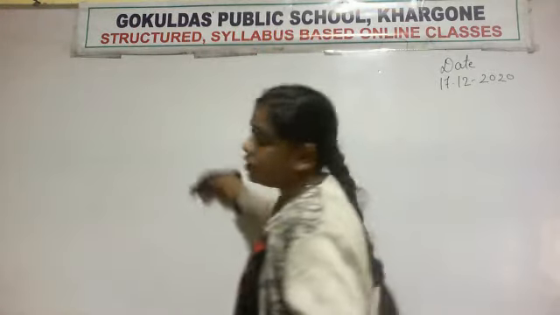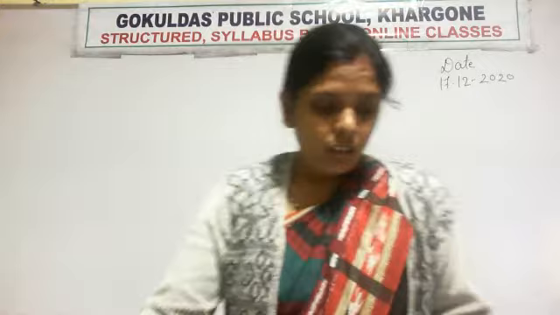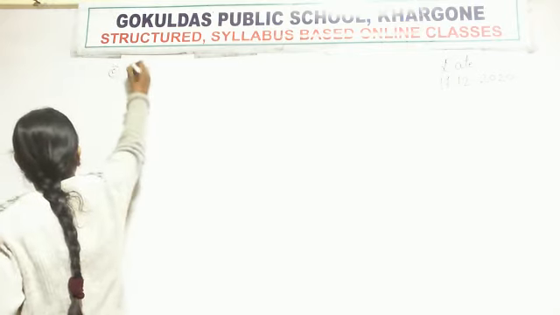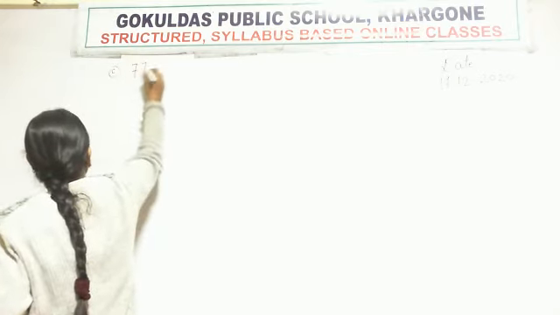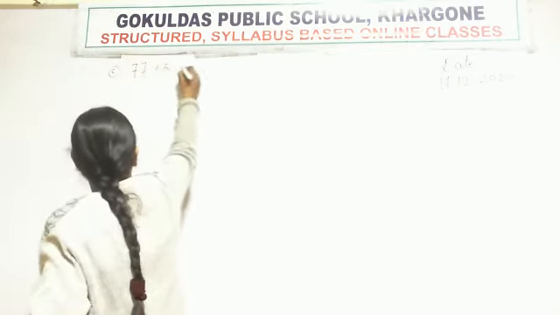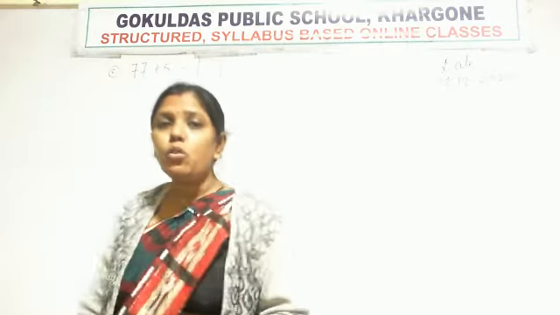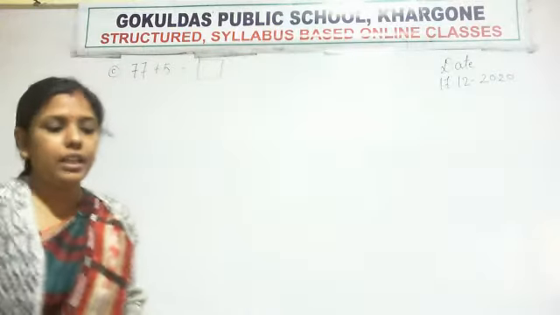Now see what the next question is. 77 plus 5. Write number C. 77 plus 5 means we have to count after 77.